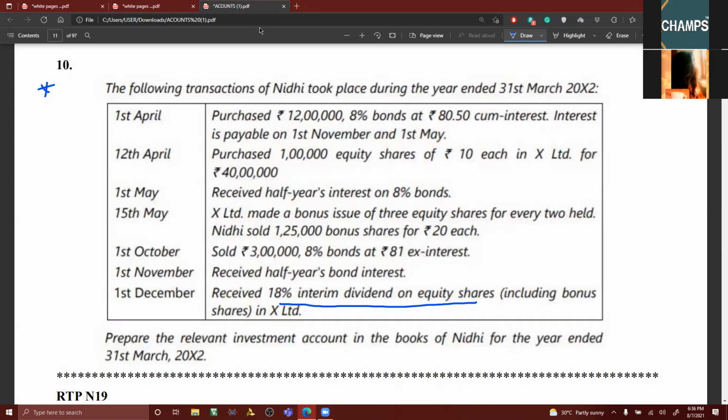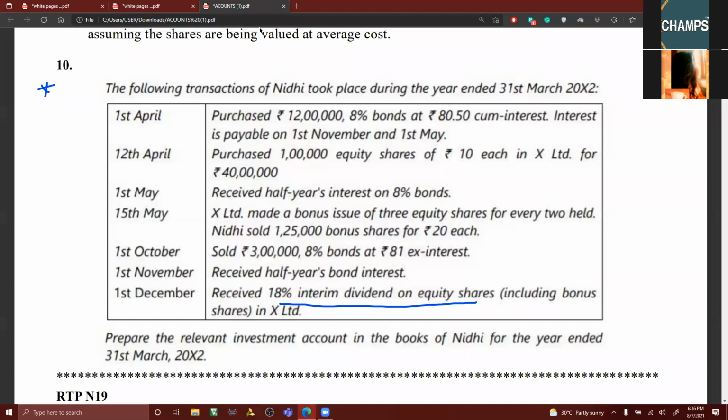The following transactions of Nidhi took place during the year ended 31st March 2012, sorry. 1st April purchased 12 lakhs, 8% bonds at 80 rupees 50 paise, cum interest. Interest is payable on 1st November and 1st May.